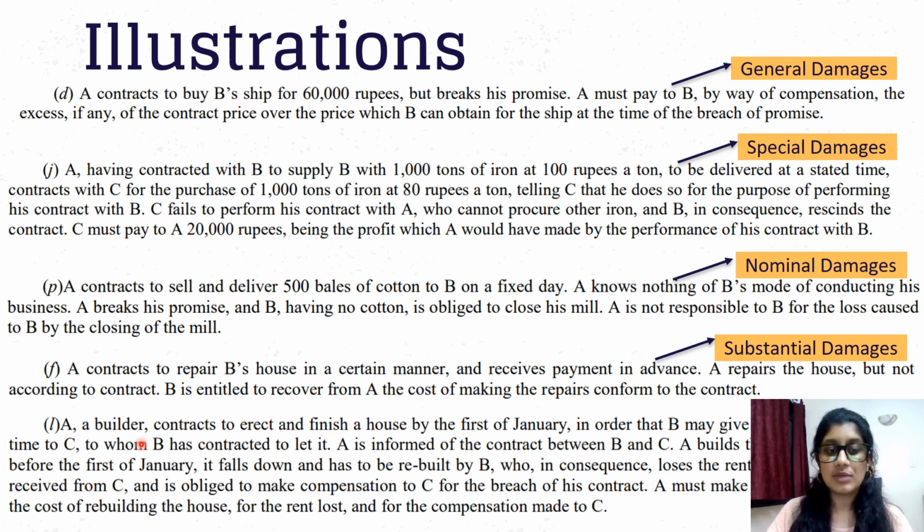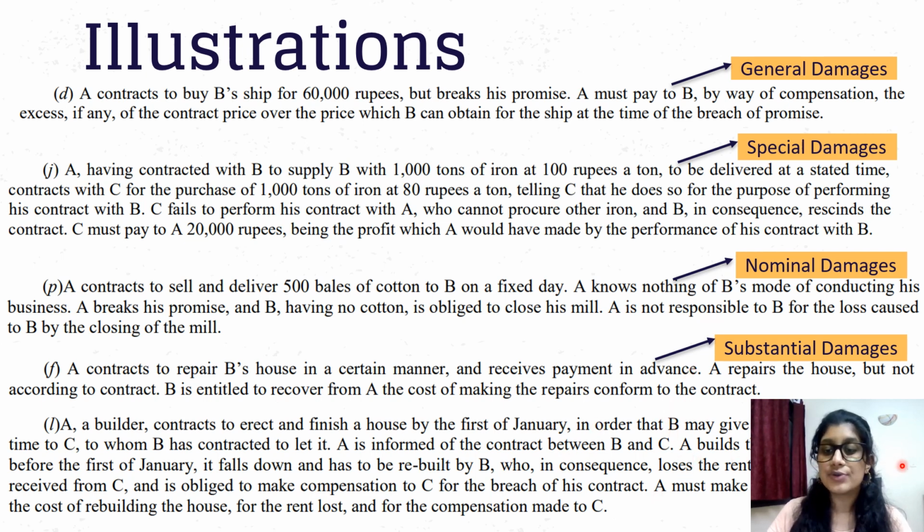A, a builder, contracts to erect and finish a house by the 1st of January so that B can give possession of it to C. So A and B have a contract, and B and C have a contract. And A knows about this contract between B and C. So obviously, if A doesn't finish the building in time, or if he does it badly, then B will not be able to give it to C by the 1st of January, and B will lose out.